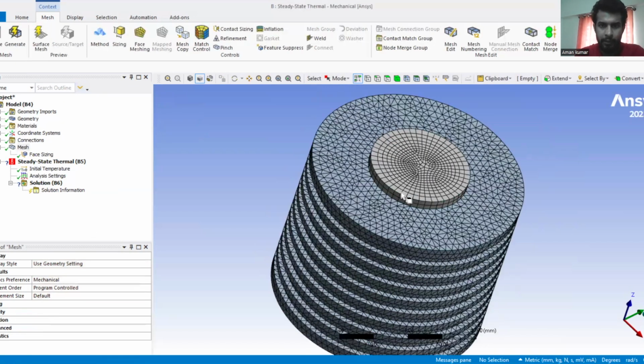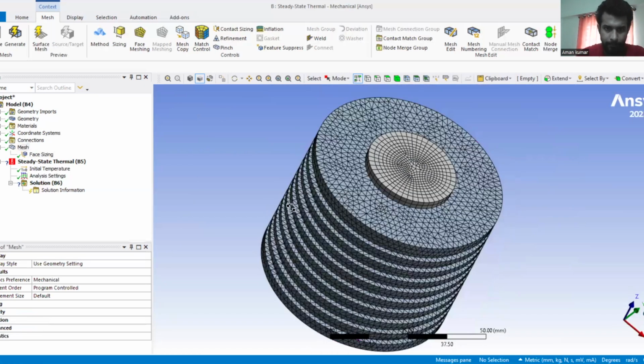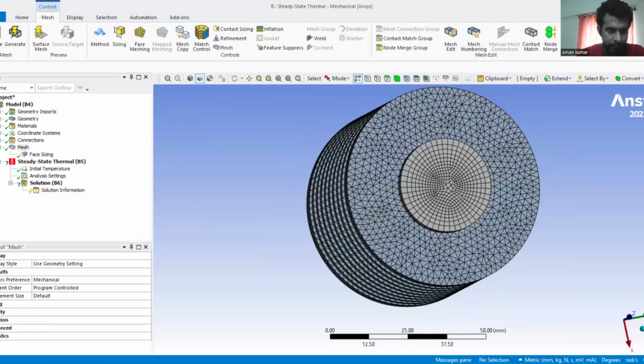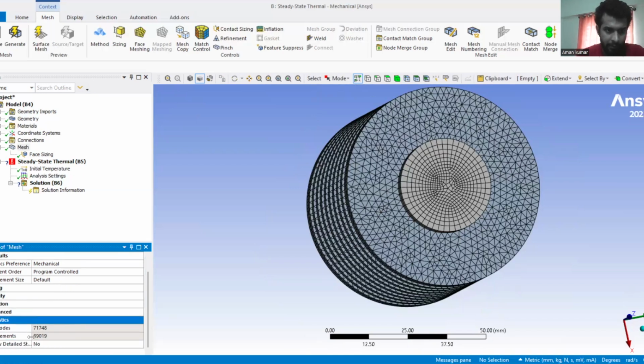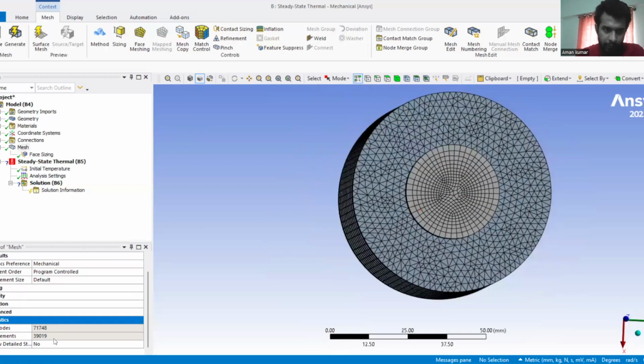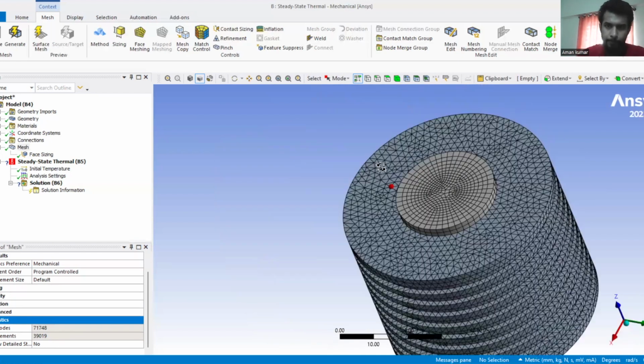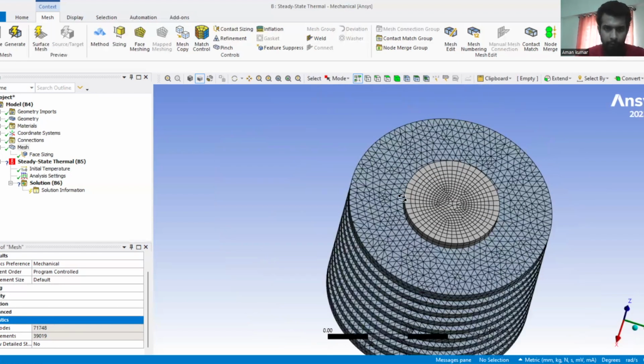Now you can see the mesh quality is better. From the statistics, we can also see the total number of nodes and elements. In our case, it is 71,748 nodes and 39,019 elements. Now the meshing is done.